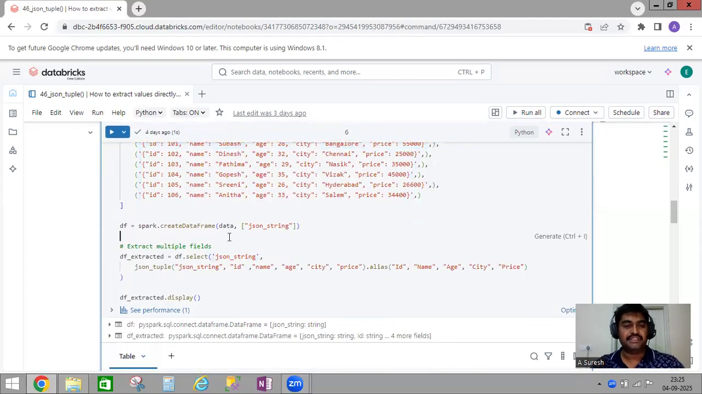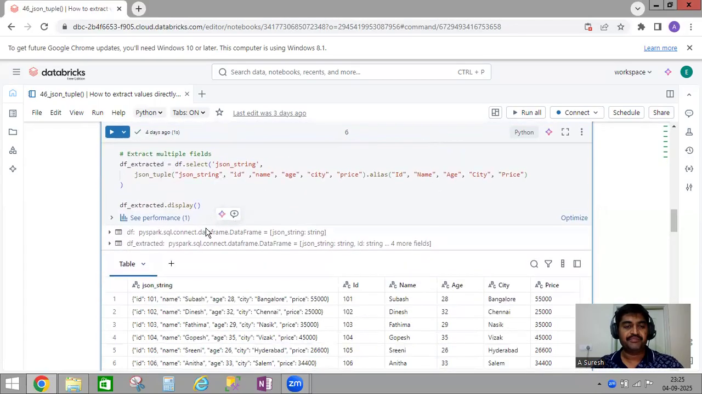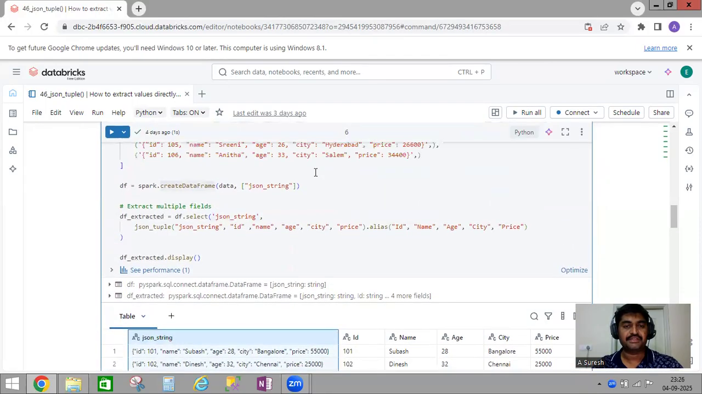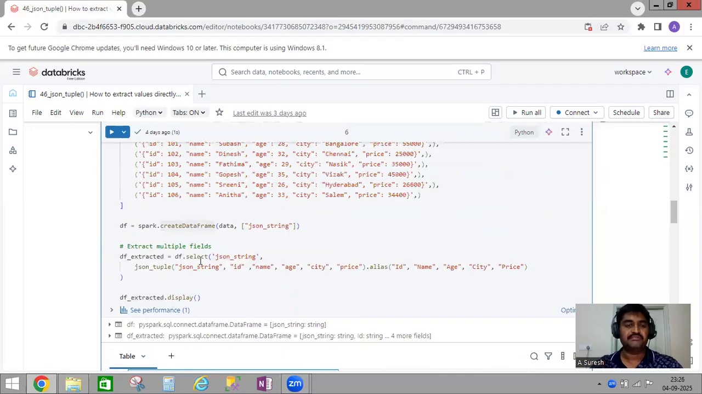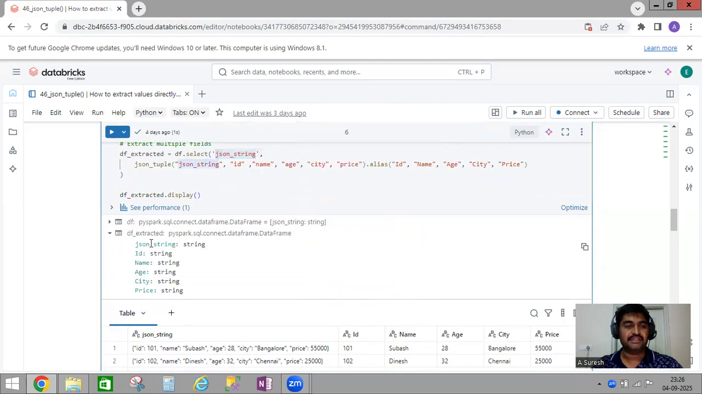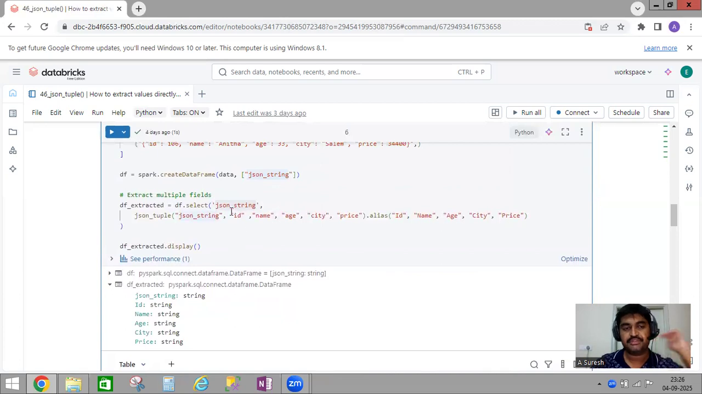After creating the data frame, this is our initial data frame, json_string. On top of that, I'm doing df.select, and I'm passing this column name. This is the JSON string, and if you see here, this is the string data type. And here I'm passing the field names.